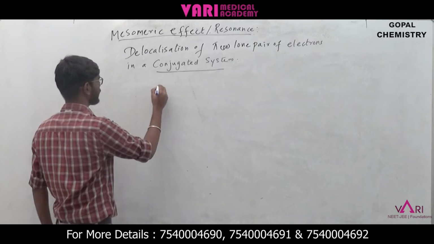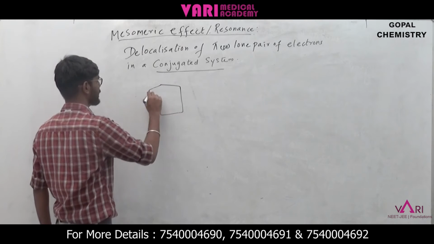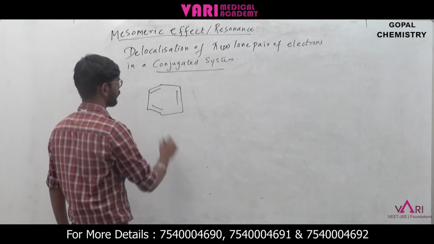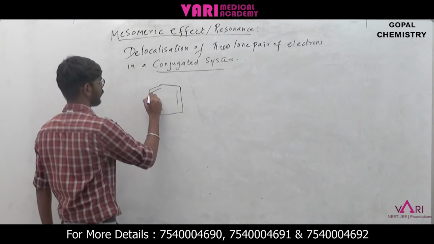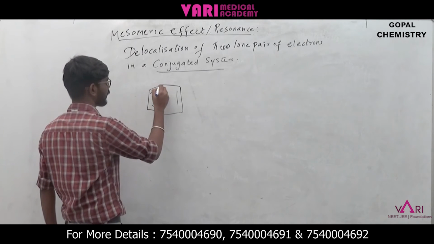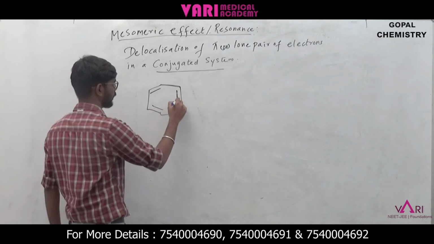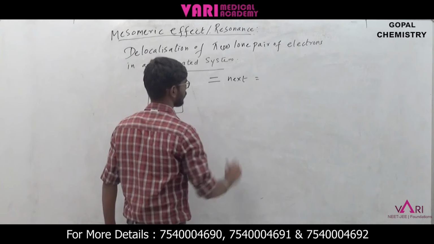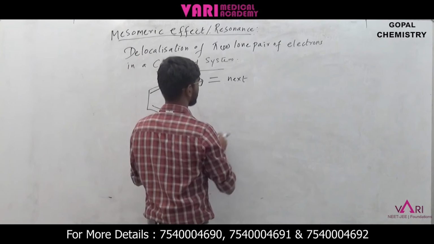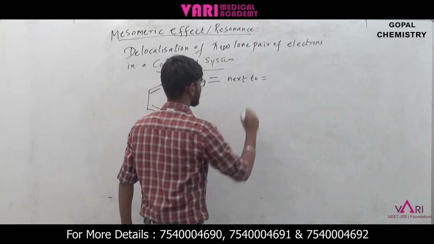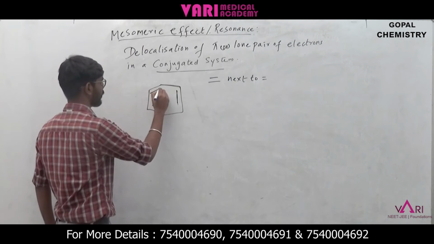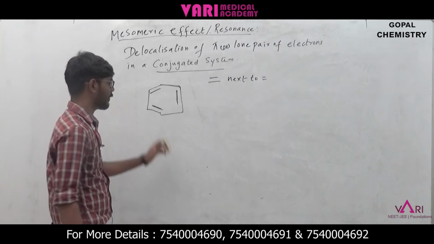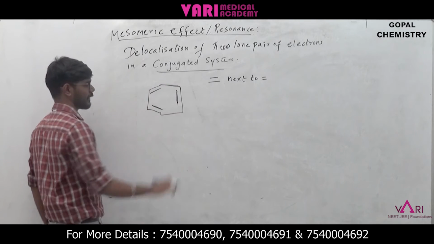The well known example is benzene, C6H6. Here there are 3 pi bonds: a double bond, then a single bond, then a double bond, a double bond next to a single bond and another double bond. This is also a conjugated system. See here, double bond, single bond, double bond, single bond, double bond. So this can be involved in resonance, correct?